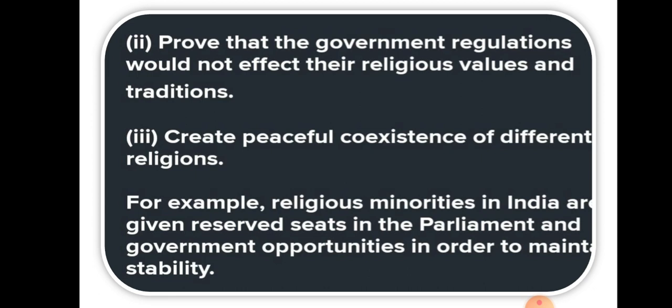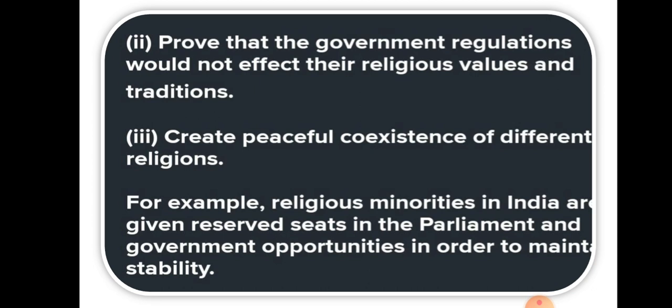If there are differences between two religious communities, to lessen these differences and to create peaceful coexistence among different religious communities, the government sometimes makes exemption to protect these religious communities. For example, here we have to prove how the government sometimes makes exemption.